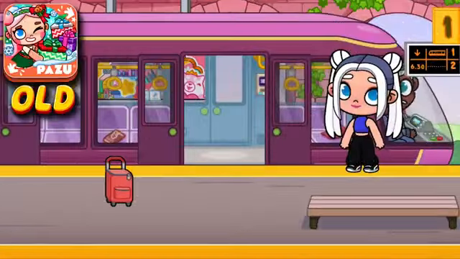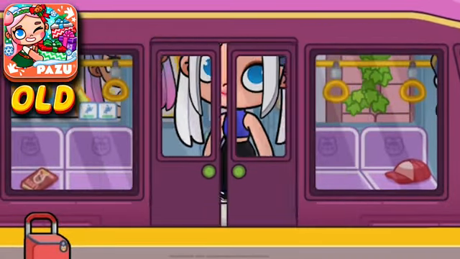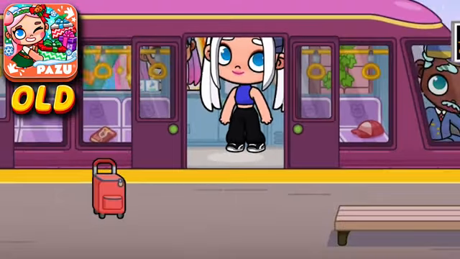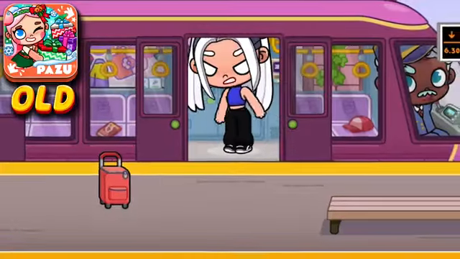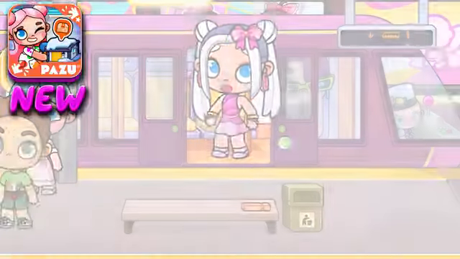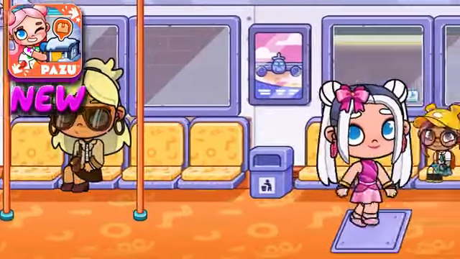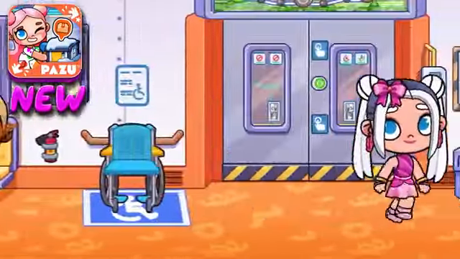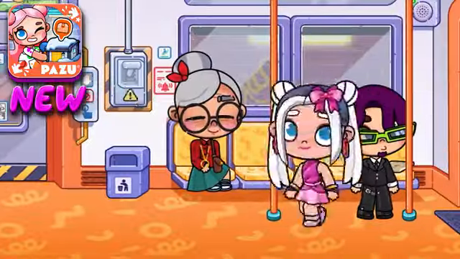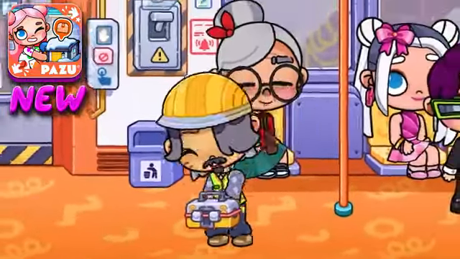In the old version of Avatar World, you couldn't even get into the train. Or rather, you could get into it, but it wasn't a location. You couldn't walk around the train car. In the new version, the train is a full-fledged location in which many secrets and life hacks are hidden. You can walk around the train and do whatever you want. You can even call a repairman. By the way, this character is part of a secret that I will not show in this video.